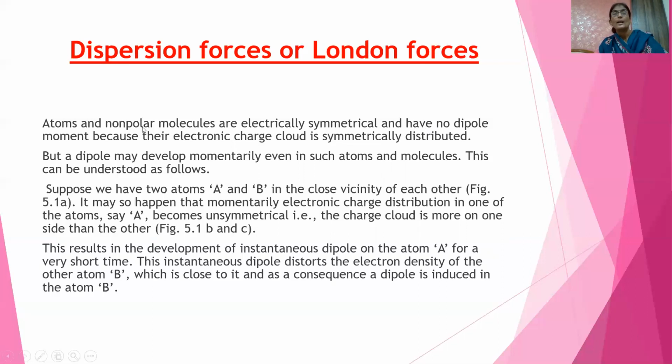But a dipole may develop momentarily even in such an atom or molecule, and this can be understood by taking an example.